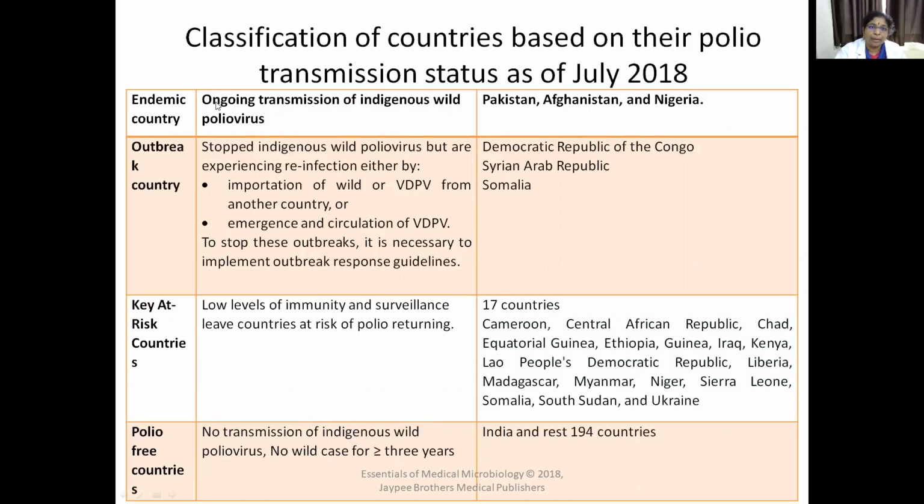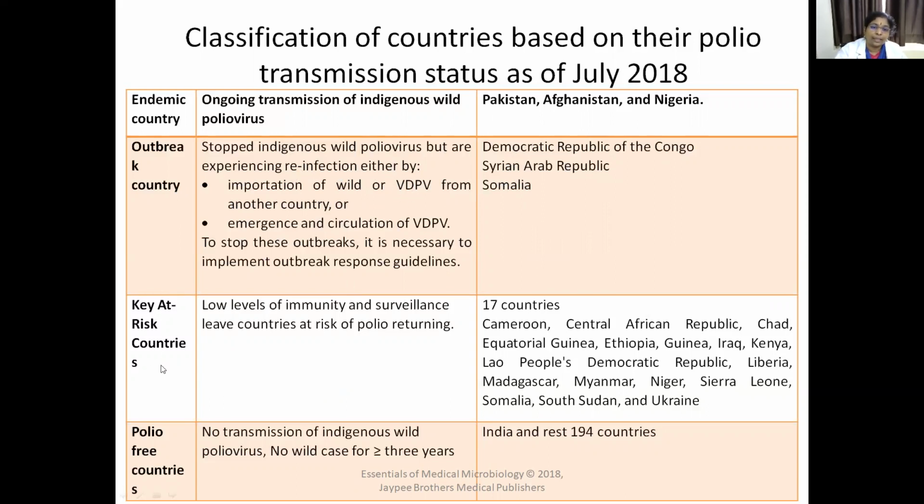What is an endemic country? Ongoing transmission of indigenous wild polio virus is there. That's why they are called endemic countries. Pakistan, Afghanistan, and Nigeria are the endemic countries for polio transmission. What are outbreak countries? They stopped indigenous wild polio but are experiencing reinfection with the VDPV strains. They are called outbreak countries. Examples are Democratic Republic of Congo, Syrian Arab Republic, Somalia. These countries are called outbreak countries because they are experiencing reinfection with VDPV strains.